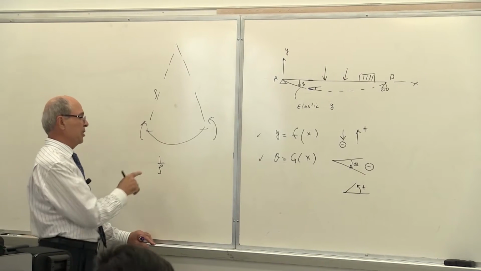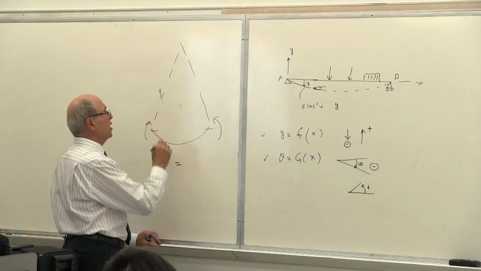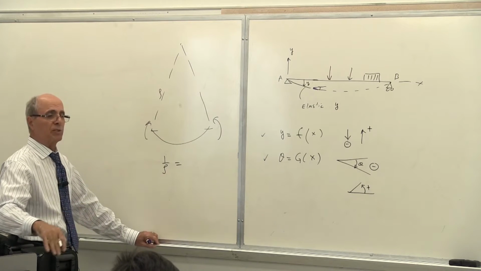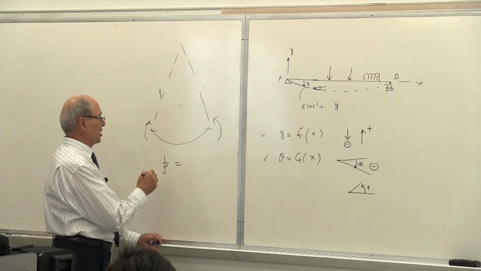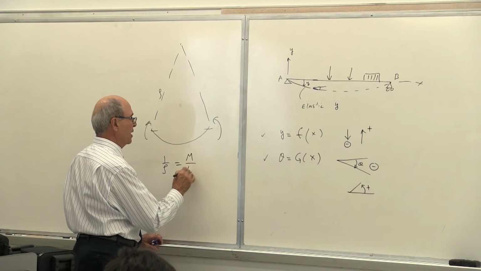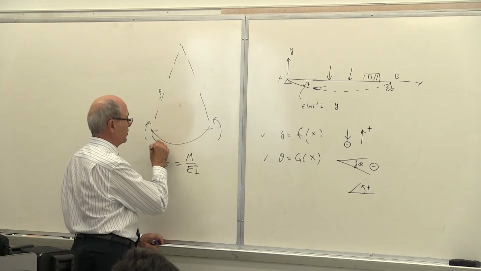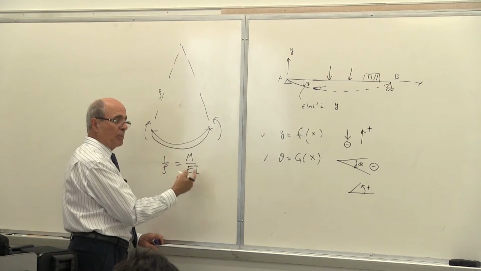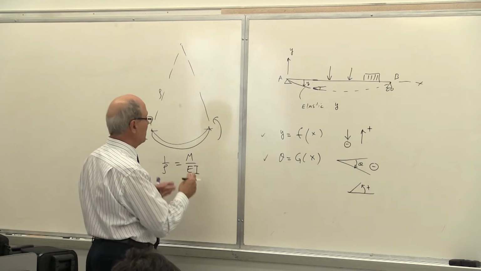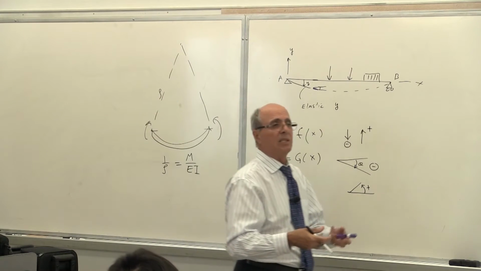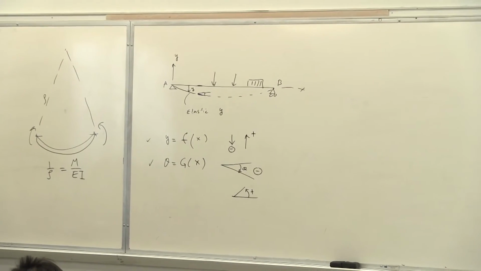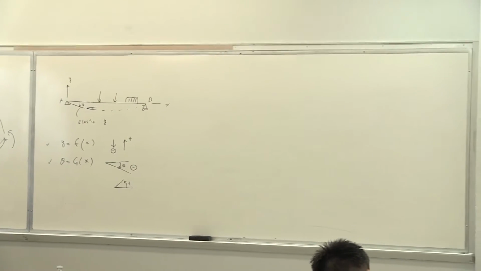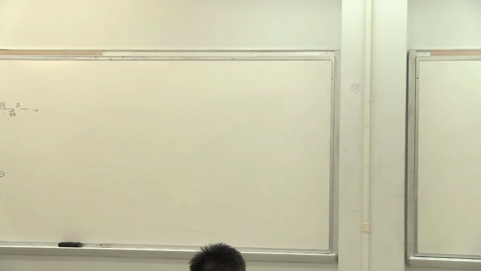So write it down, please. This is an equation from ME218. In ME218, when you go to chapter 4, which was the stresses in the beam, we talk about the radius of curvature and the curvature itself. 1 over rho was M over EI, because the curvature of the beam depends on the properties of the beam. If you have a beam and you bend it, if it is plastic, it's easier to bend than metal, because that depends on the value of E. And if it has a larger cross-section, of course, you cannot easily bend it. Is that correct or not? Yes? So EI comes into the picture.